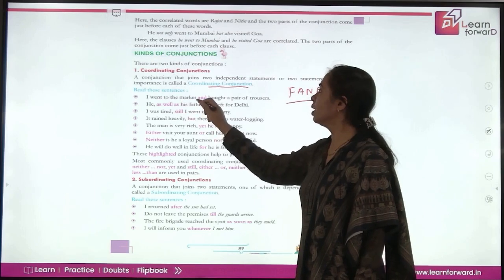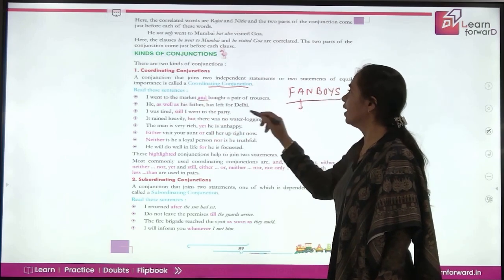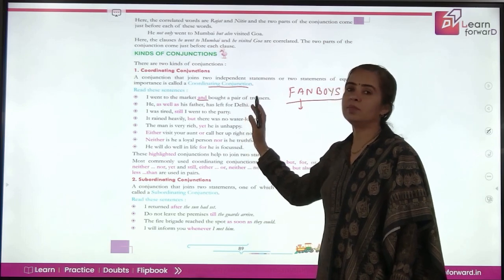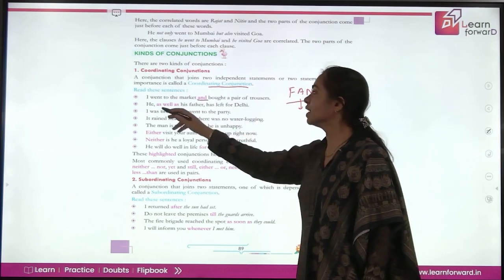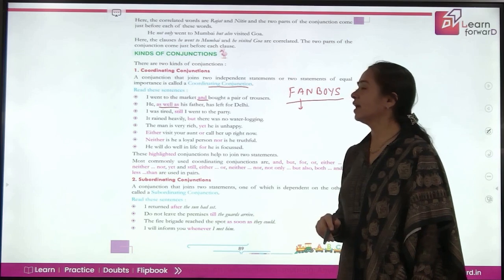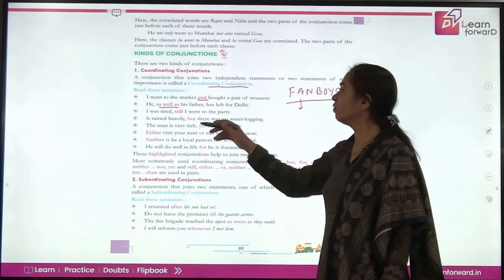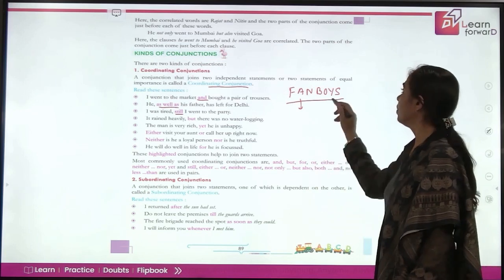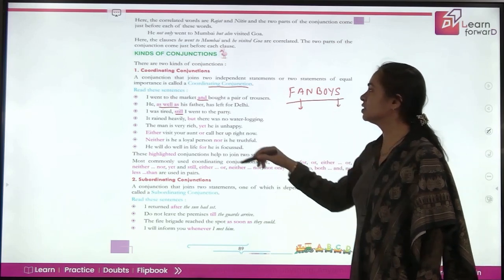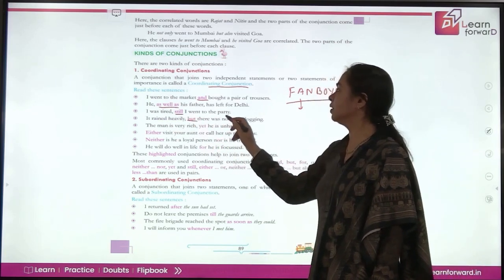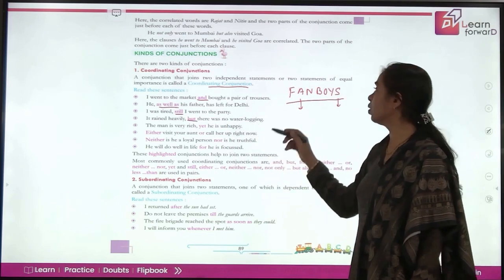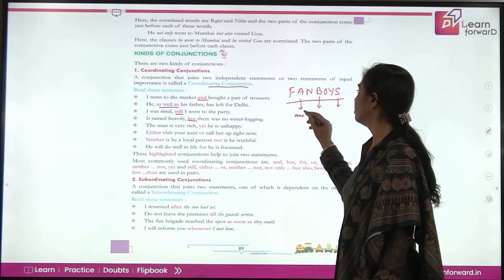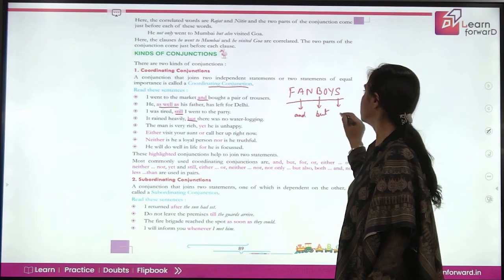Like I went to the market and, A stands for and, bought a pair of trousers. So both are equally important, the two parts of the sentence. He as well as his father has left for Delhi. So again you have a coordinating conjunction. I was tired, still I went to the party. So this S stands for still here. It rained heavily, but there was no water logging. So we are talking about the contrast. B stands for but. So let's write side by side, and, but, still.